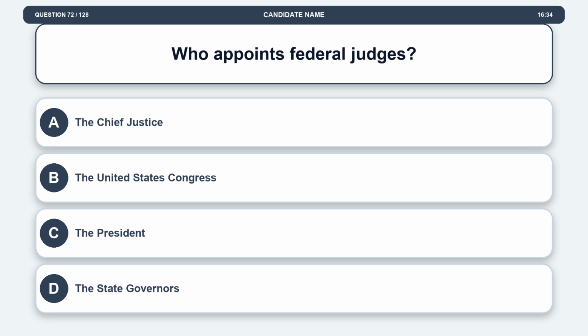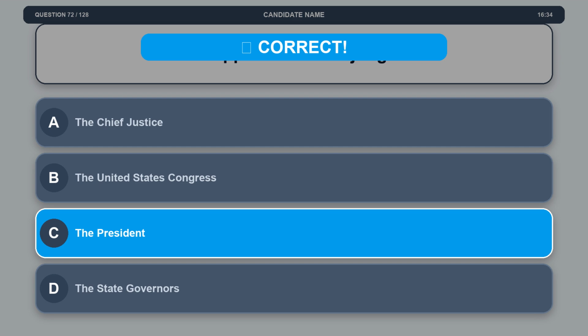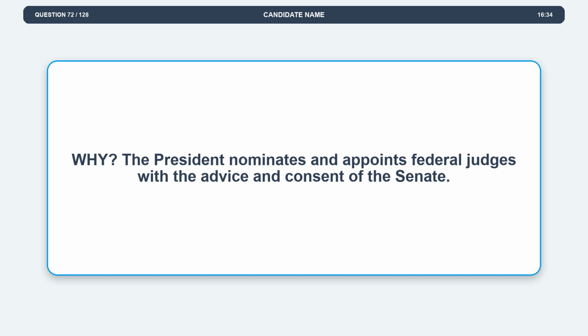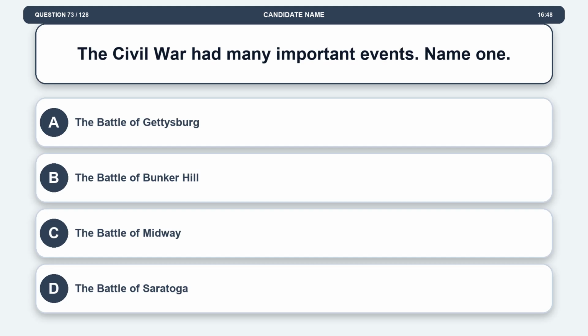Option C, the President. Option D, the state governors. The correct answer is option C, the President. Explanation. The President nominates and appoints federal judges with the advice and consent of the Senate.